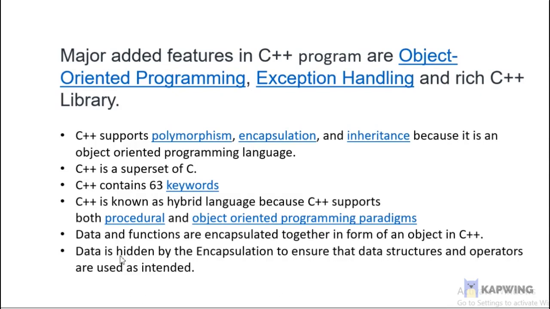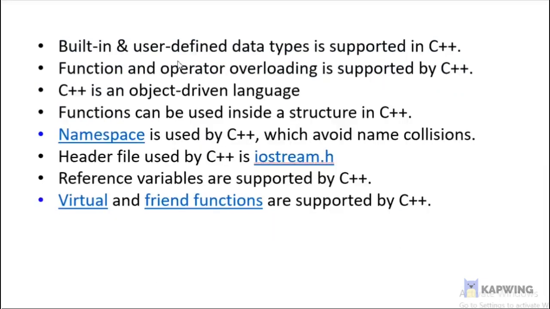Next, data is hidden by encapsulation to ensure that data structures and operators are used as intended, but C does not support information hiding. Built-in and user-defined data types are supported in C++, but user-defined types are not supported in C. Function and operator overloading are supported by C++ but not by C. Namespace is used by C++ to avoid name collisions; the namespace feature is not present in C.